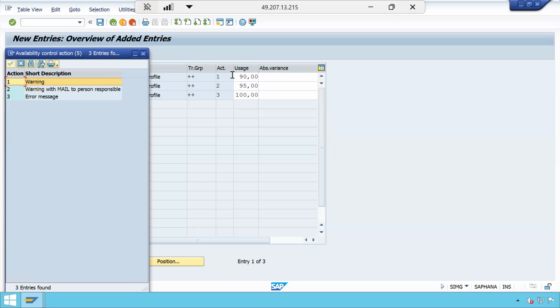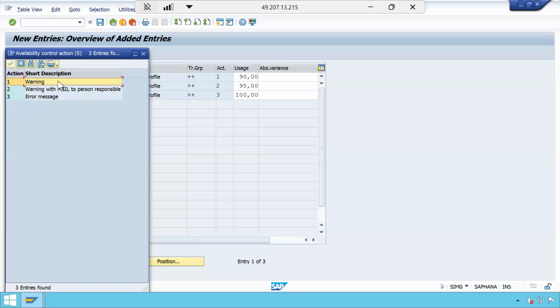Whenever it reaches there, you may redeposit the amount in the bank, or you pay one week before, so as to save your credit score. Similarly, whenever the system reaches 90,000, let us assume 1 lakh is the budget, we are telling it to raise a warning for me, because I will get the alert and I will take the approvals for the further project budget from the finance manager. Then I can continue with my project execution.